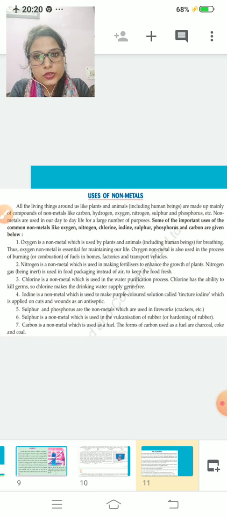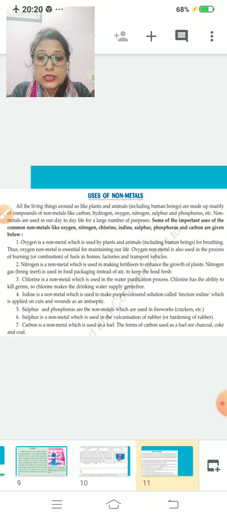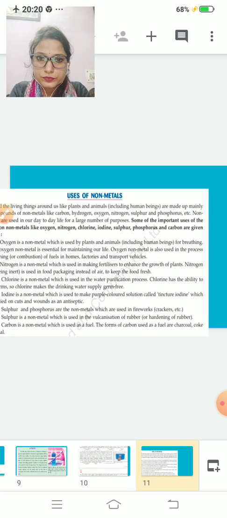So oxygen we use for breathing, nitrogen as a fertilizer or for keeping food fresh, chlorine for purification of water, iodine for making tincture iodine which we use as an antiseptic. Sulfur is used in fireworks and also for hardening of rubber, and carbon we use as a fuel. Clear?